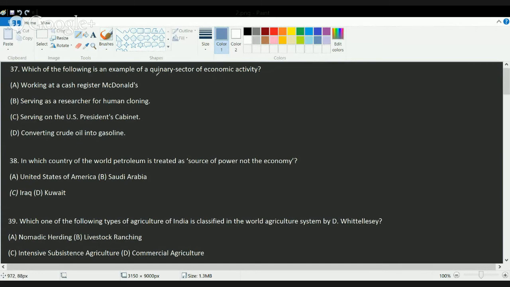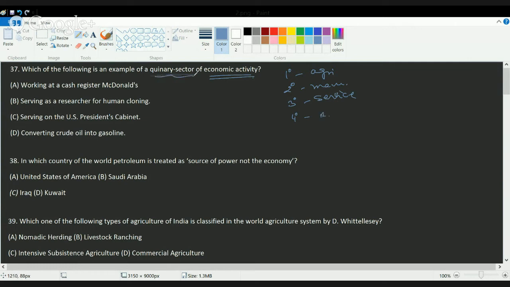This asks you, what is an example of the quinary sector in economic activity? When we talk about various economic activities, we have the primary sector that's mainly engaged in agriculture, then the secondary sector in manufacturing, the tertiary sector, which is the service sector, and the quaternary sector, which is mainly based on research activities.